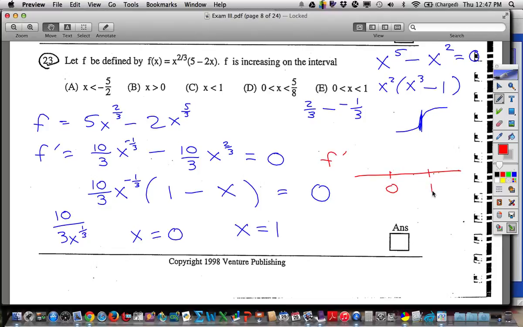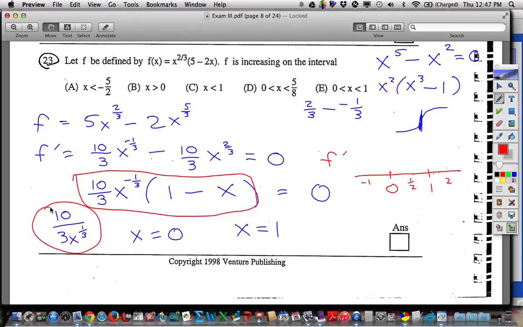Now, if you had forgotten the 1, chances are you would have come up with C as your answer. If you only went with the derivative is 0, you might have come up with C as your answer. All right, so let's pick some numbers here. Negative 1, 1/2, and 2, and let's plug them into this version of our f prime. Well, actually, for this first part, I'll probably use this version down here.